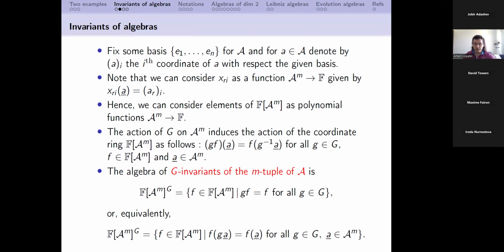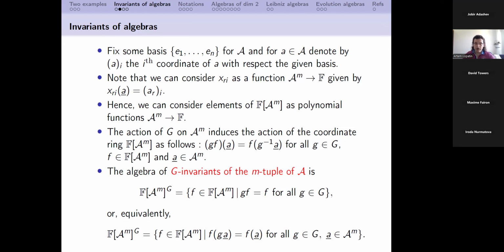So what explicitly does it mean? We can pick some G orbit over A^m, and then in any point of this orbit, this polynomial F should have one and the same value. So in other words, we can define the polynomial F over sets of orbits. And this is actually the key motivation for consideration of algebras of invariants.